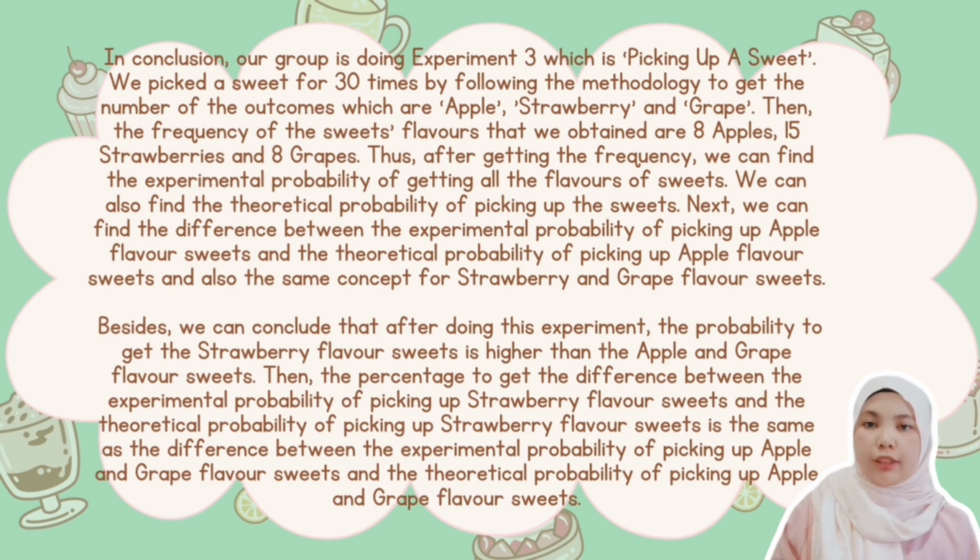Besides, we can conclude that after doing this experiment, the probability to get the strawberry flavor sweets is higher than the apple and the grape flavor sweets. Then, the percentage difference between the experimental probability of picking up strawberry flavor sweets and the theoretical probability of picking up strawberry flavor sweets is the same as the difference between the experimental probability of picking up apple and grape flavor sweets and the theoretical probability of picking up apple and grape flavor sweets.